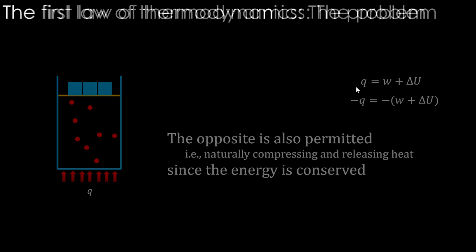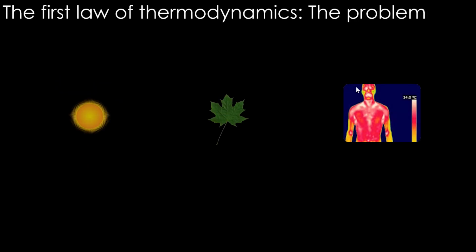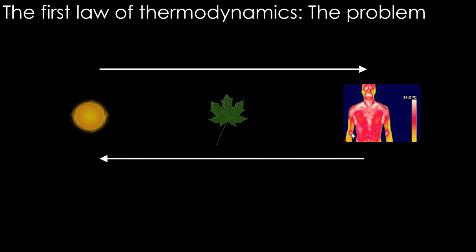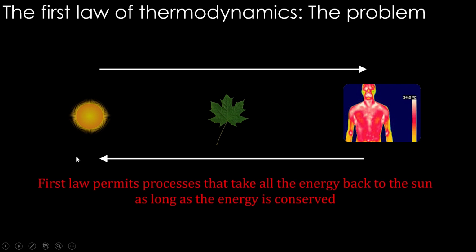That's the problem. It means that the sun's energy flows through the plants to all the animals in this direction, but the opposite also is true. From our animals' bodies, energy can be taken to plants, and plants can send the energy back to the sun. Because energy is conserved, this can happen. So the first law permits processes that take all the energy back to the sun as long as the energy is conserved. So that's the problem.